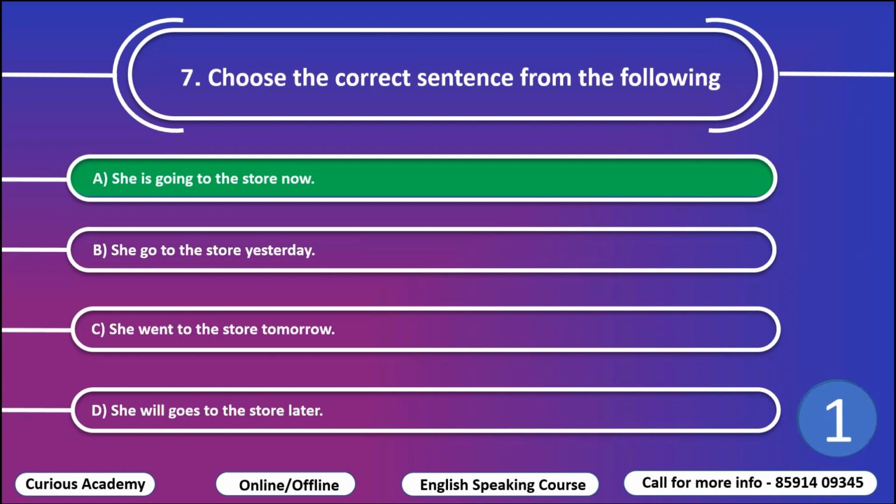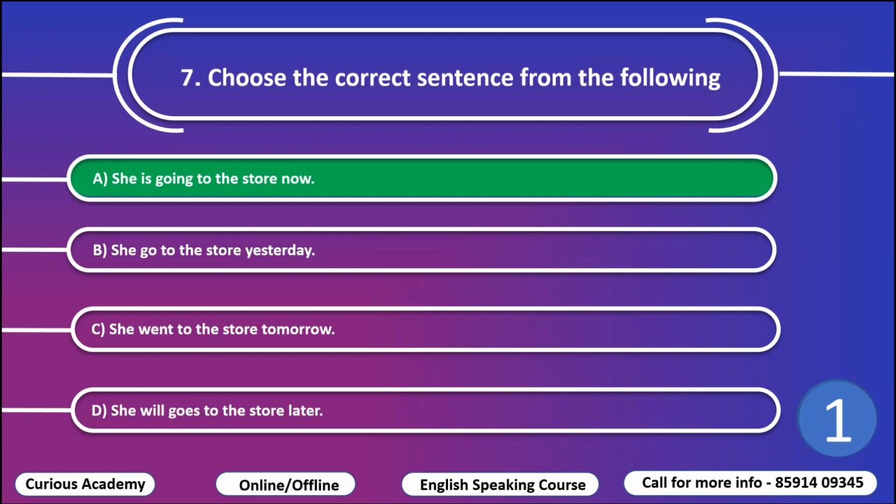In C, she went to the store tomorrow. So went is taken here, but the word tomorrow is also taken. That is used in simple future tense, but here they have written went as the verb, so it is simple past tense.